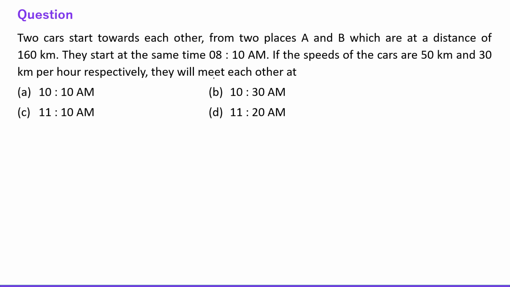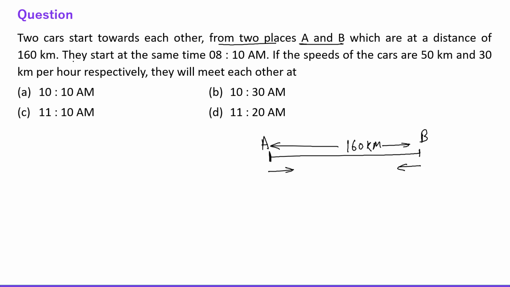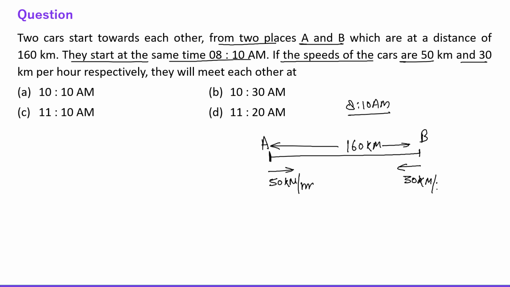Next question is, two cars start towards each other from two places A and B. Alright, let's say there are two places A and B, and there are two cars starting from A and B towards each other, at a distance of 160 kilometers. They start at the same time at 8:10 a.m. If the speeds of the cars are 50 and 30 km per hour respectively, so this is, let's say, 50 km per hour, and this is, let's say, 30 km per hour, right?